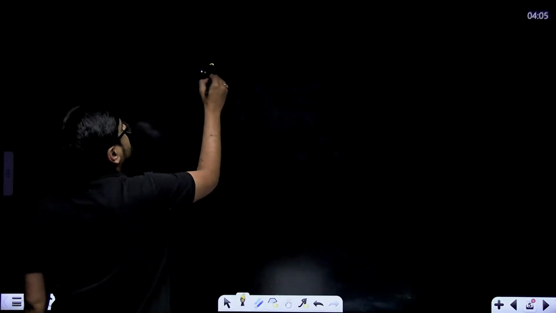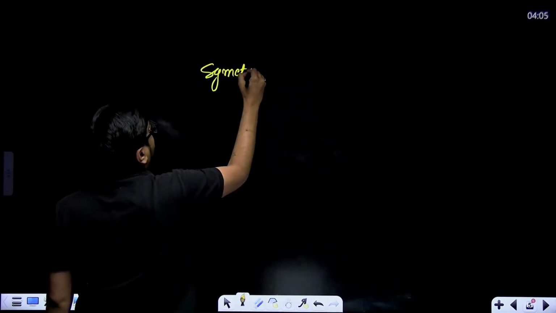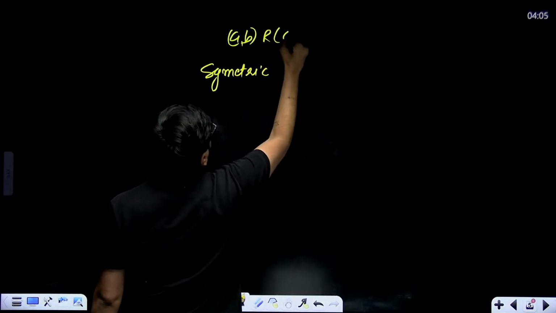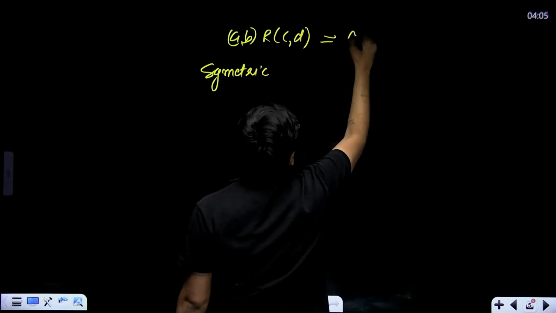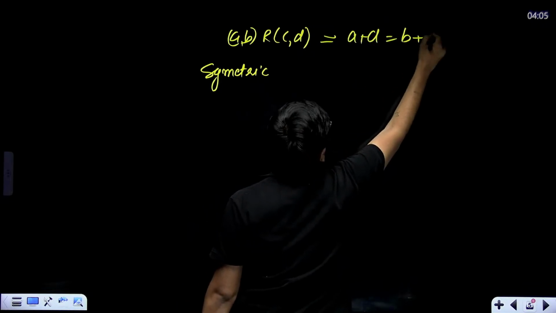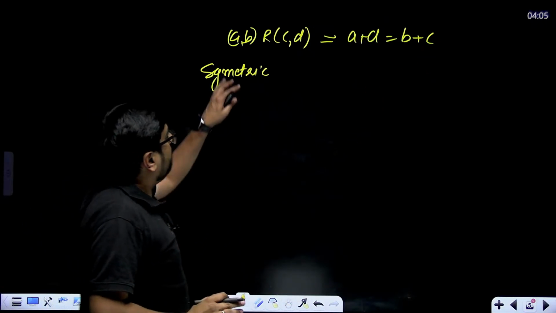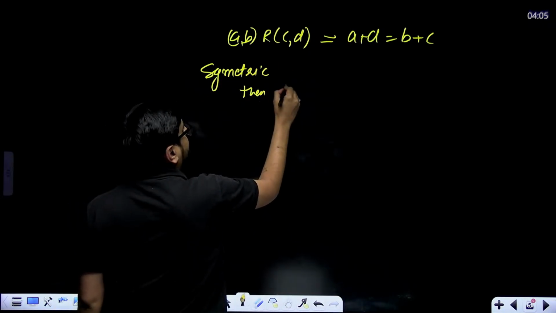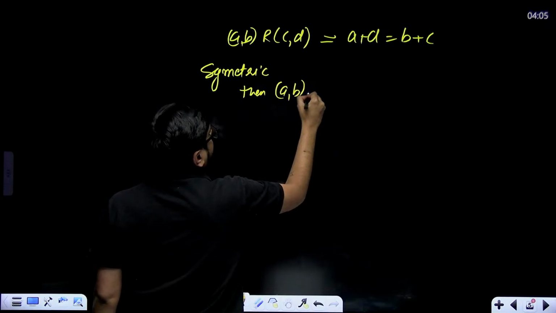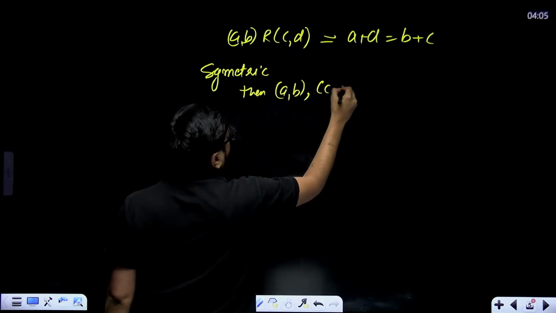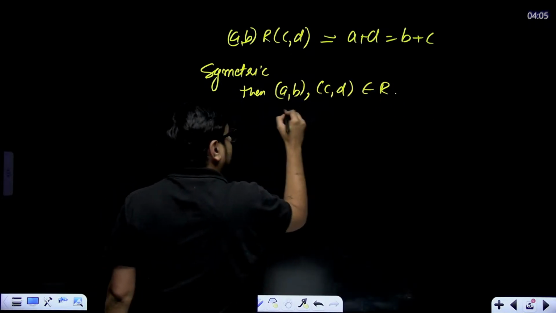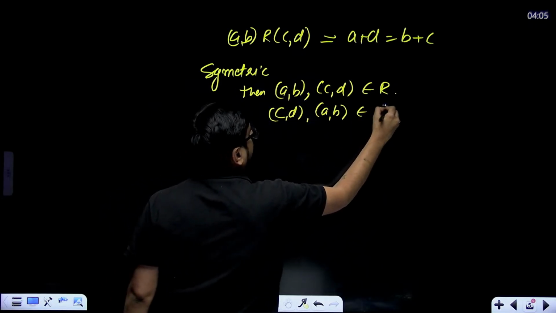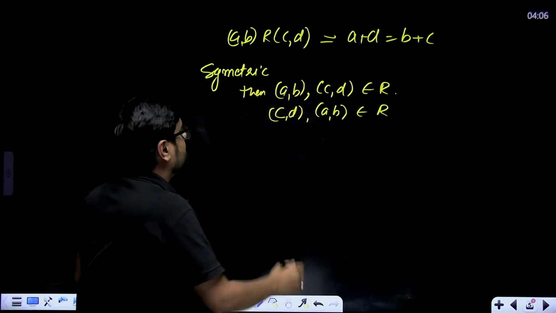Now we'll check for symmetric. What is the relation between a comma b and c comma d? What is the relation defined? It is defined as a plus d equal to b plus c. This is what's written, right? This is how it will be written. Now what does it mean? If it is symmetric, then if a comma b and c comma d belong to the relation, then c comma d and a comma b should also belong to the relation. Simply, what does this tell us? What does the first one tell us?